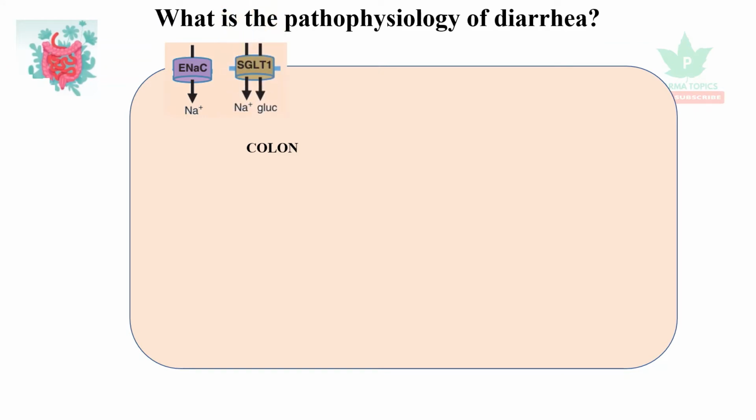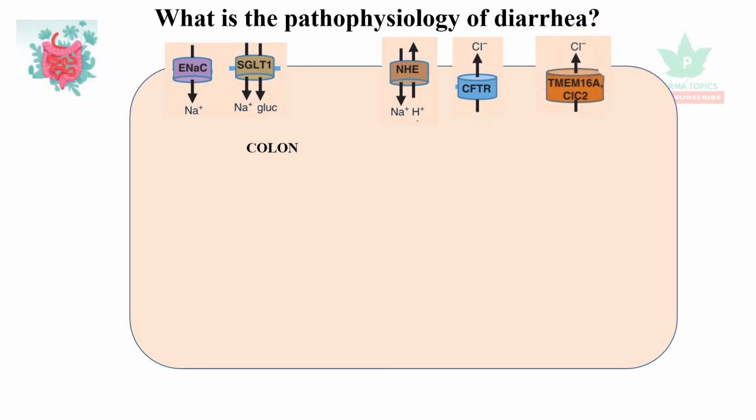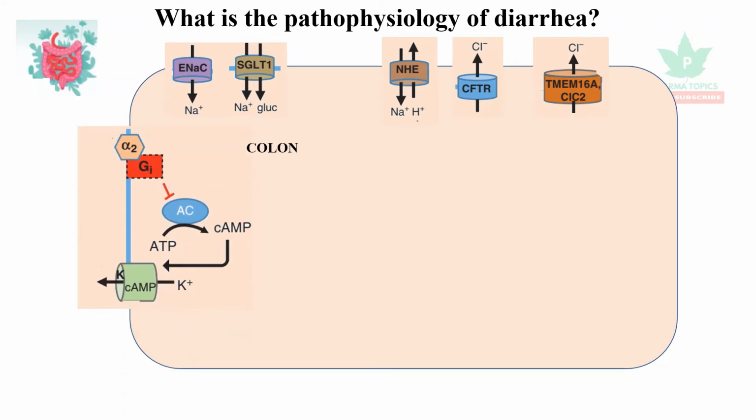It has sodium glucose channel through SGLT1, and it has sodium hydrogen exchanger, CFTR related chloride channel, and TMEM16A related chloride channel, and alpha 2 which stimulates the production of cyclic AMP, and then through soluble guanylyl cyclase cyclic GMP is produced, which works through protein kinase G and activates CFTR related chloride